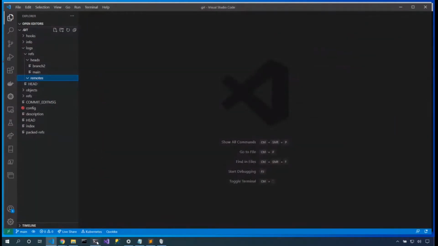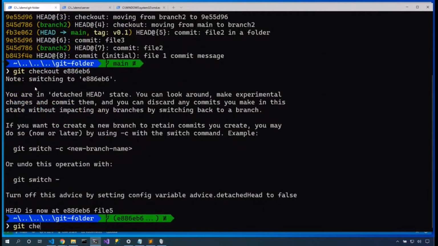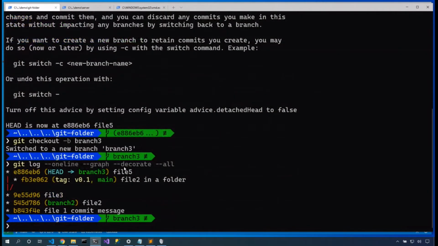So we did a reflog, and we say, we used to be right here. That's cool. Git checkout that. Git checkout -b branch 3. And now if we do a git log --oneline --graph --decorate --all, we're back. Reflog is a great way to be able to find the content that you've built recently.